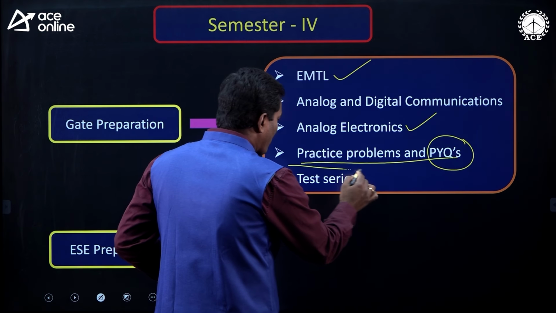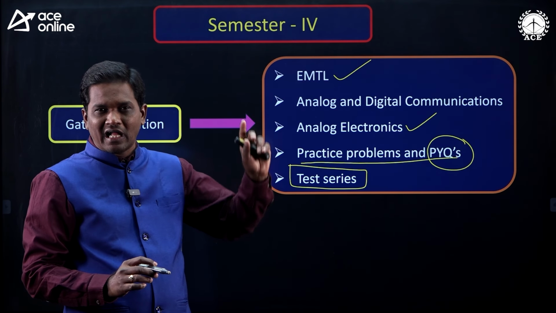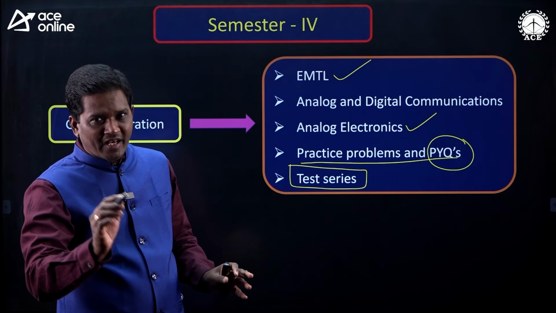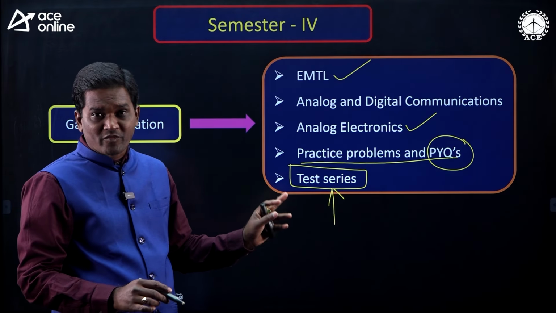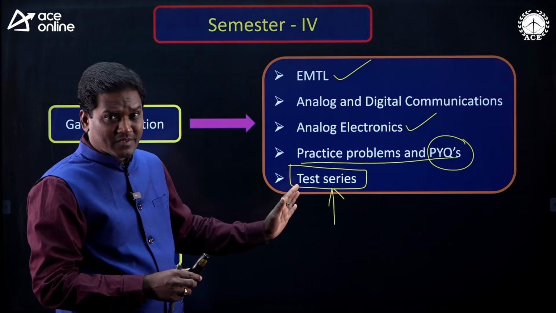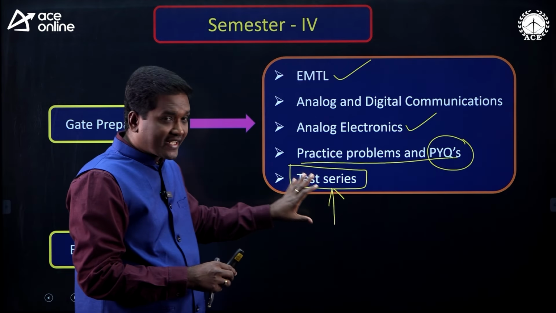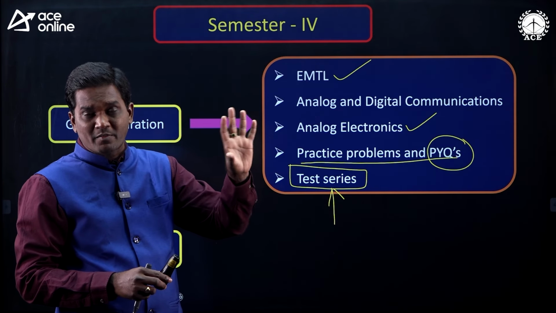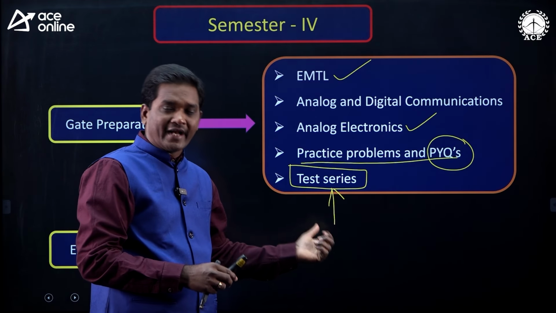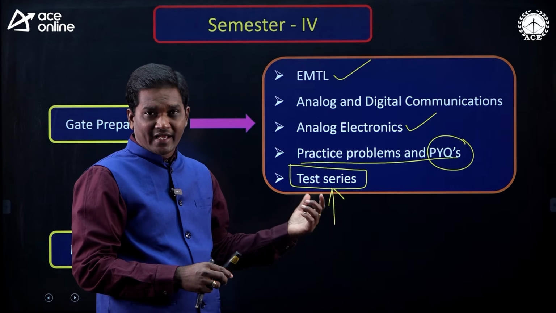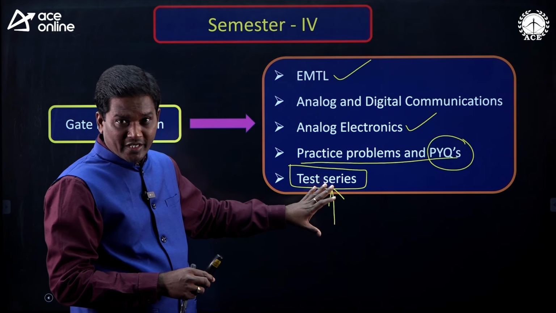Now, the very, very important one, test series. Whatever the things I have covered, all those come under 50%, and the remaining 50% of your preparation is this test series only. All of you subscribe for the test series and try to write all the tests. In the test series also, solve all the problems by using the GATE virtual calculator only. It is very, very important for your GATE preparation. The remaining 50% preparation is with your test series only.